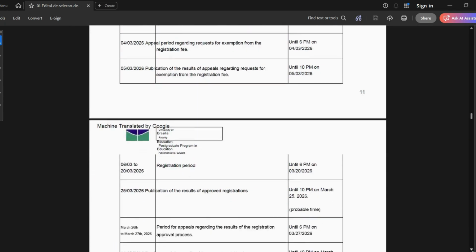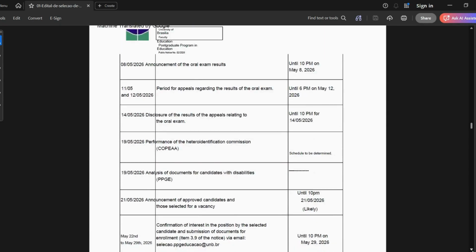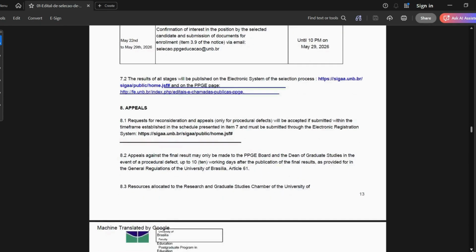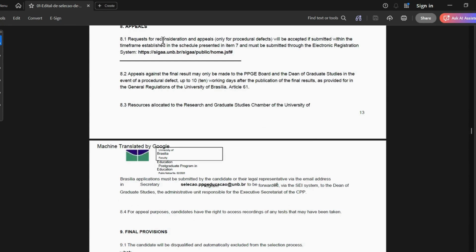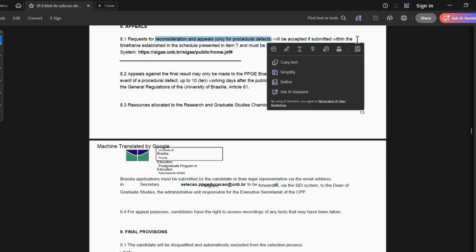So I think that they are very fair in how they put everything out. There's even a chance for appeal in case you feel like you were treated unfairly, or if you need your application to be reconsidered, right? And it's only for procedural defects. So they have clarified this is for procedural defects.